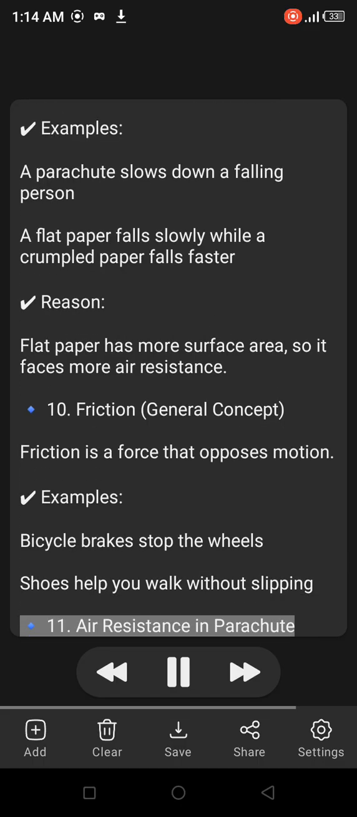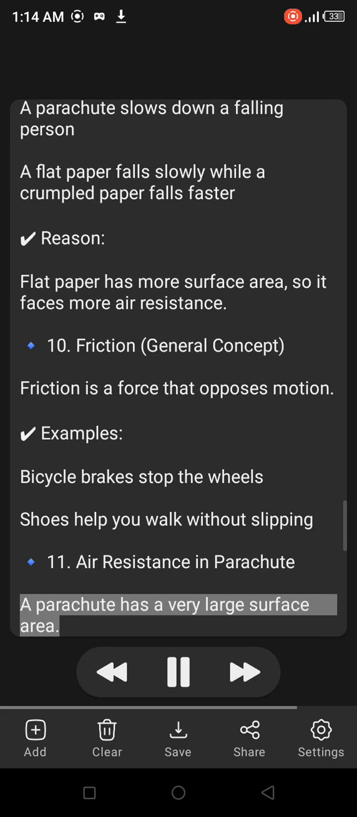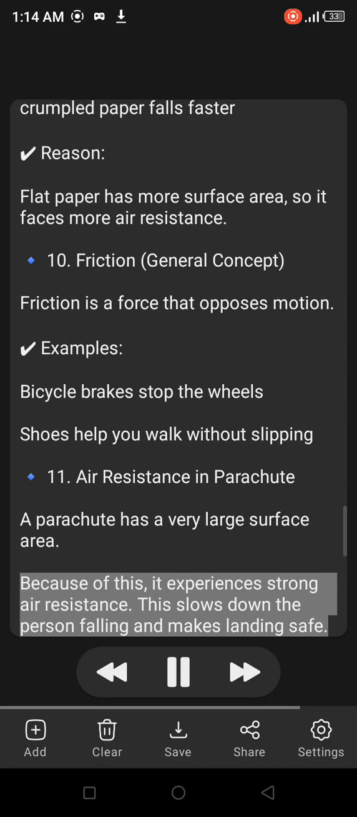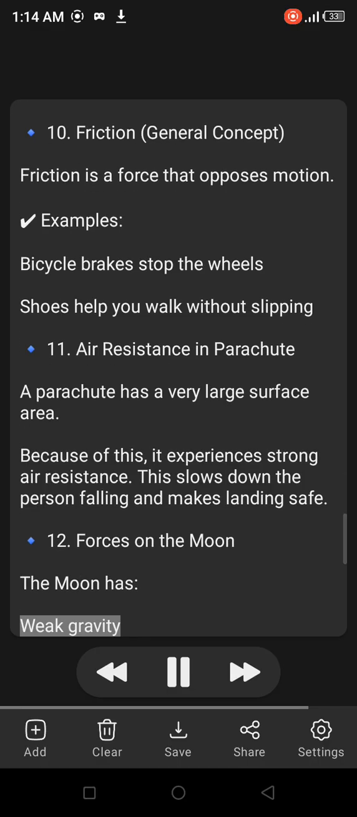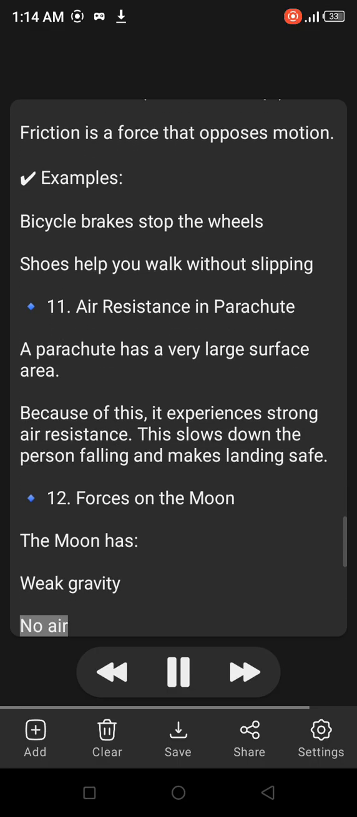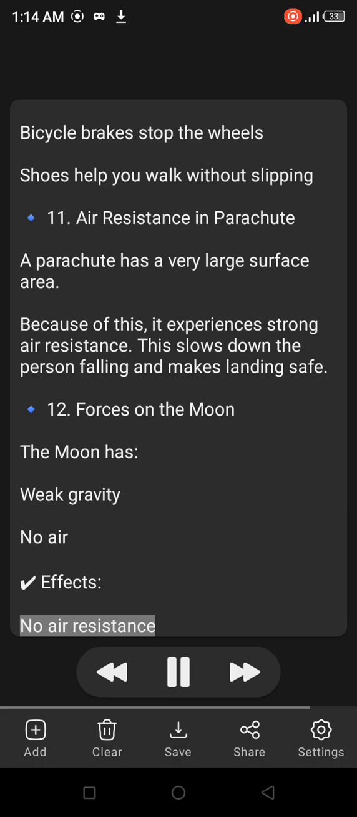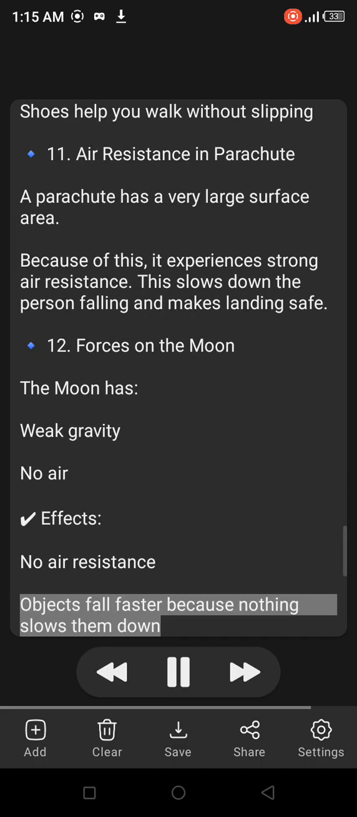11. Air resistance in a parachute. A parachute has a very large surface area. Because of this, it experiences strong air resistance. This slows down the falling person and makes landing safe. 12. Forces on the moon. The moon has weak gravity and no air, so no air resistance. Objects fall faster because nothing slows them down.